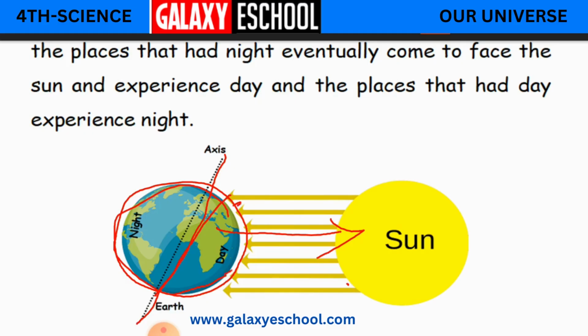Again when this turns, this part which was having night is going to come towards the sun side, so they will be having day, and where they have gone back, they will be having night. Here again these countries are going to come this side and these countries are going to go that side. So they will be having night, and here these countries will be having the day.